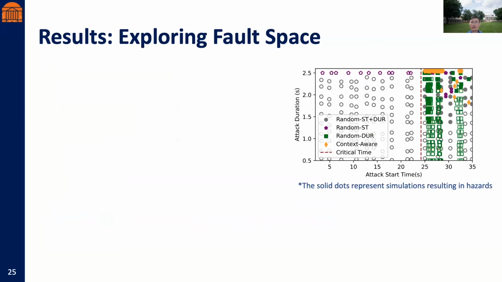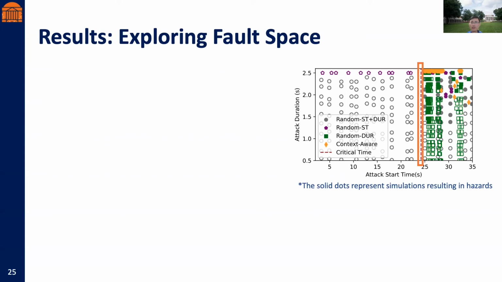We further evaluated the effectiveness of each attack strategy in exploring the fault or attack space, as shown in the figure, with solid dots representing hazardous cases. We see that an attack does not result in any hazard if not activated within a critical time window, for example, after the deadline at about 24 seconds in the figure, regardless of how long the attack lasts.